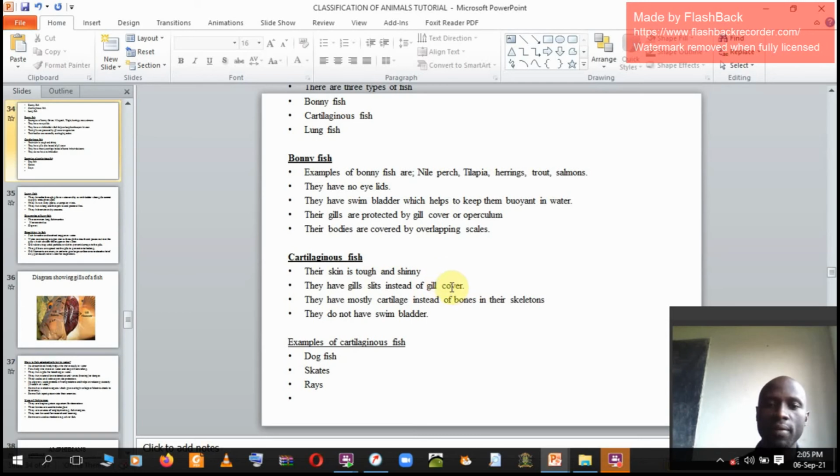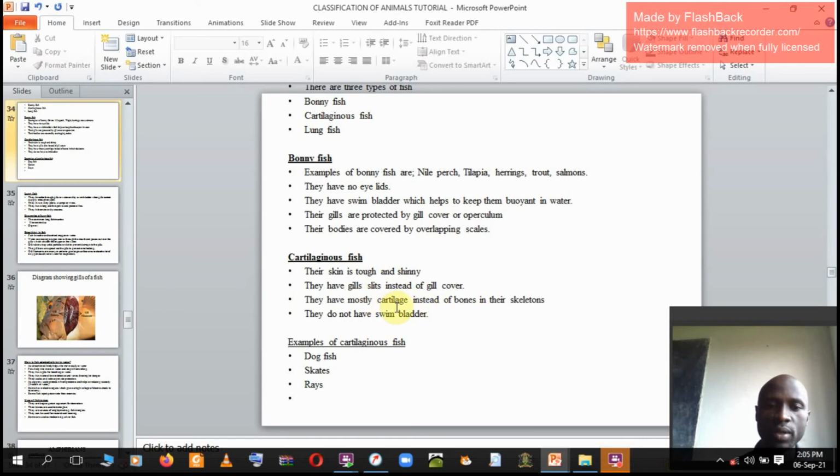Then gill cover is meant to protect gills. They have mostly cartilage instead of bones in their bodies. We know some parts on a human being where we find the cartilages, like nose, like ear. So most of them are like ears, are like nose.